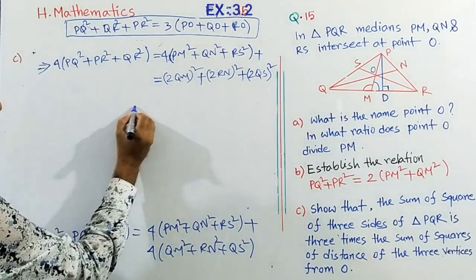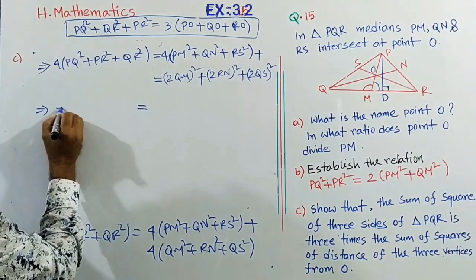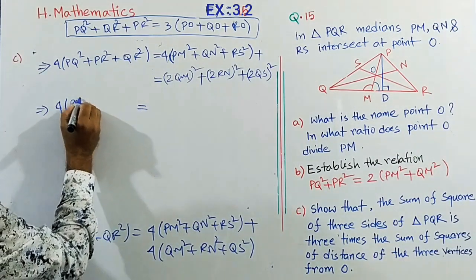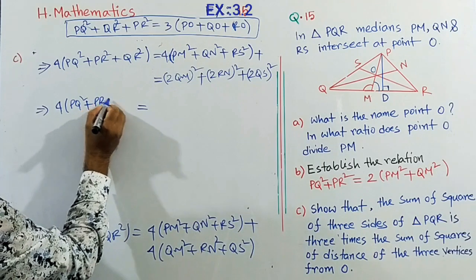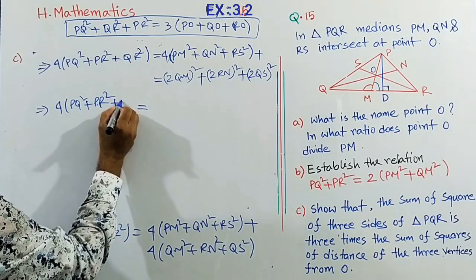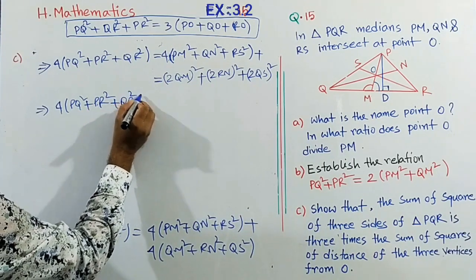Okay, here see that now this is the left hand side, PQ square, PR square and QR square, unchanged.